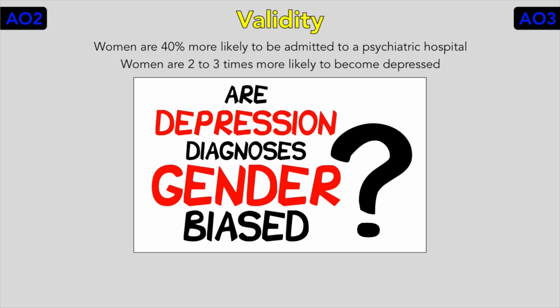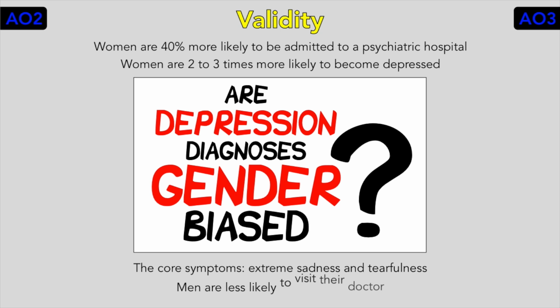One possible gender bias issue is that one of the core symptoms is extreme sadness and tearfulness. It's far more socially acceptable for women to cry, which may lead to underdiagnosis of men. Some research has suggested that rather than talking about their sadness, men may turn to alcohol and or drugs, and this could lead to a diagnosis of alcoholism or drug addiction in men instead of depression. Diagnosis of depression usually requires a visit to your GP, and research also shows men are less likely to visit their doctor, which again could lead to underdiagnosis of depression in men.